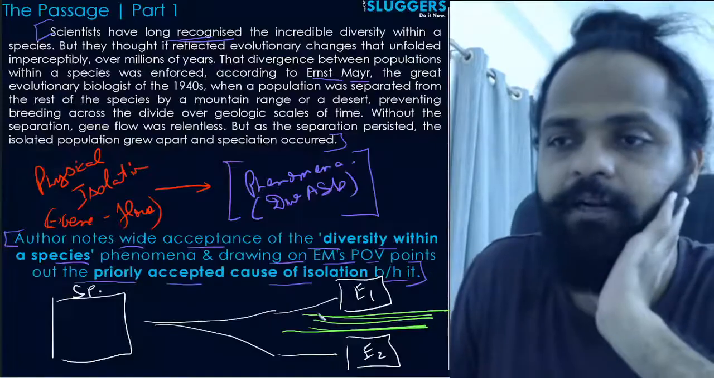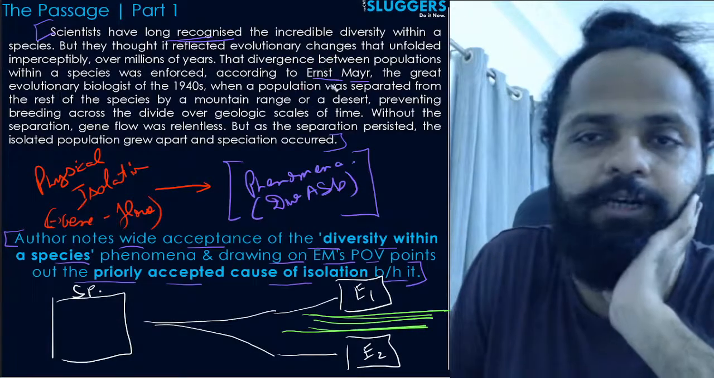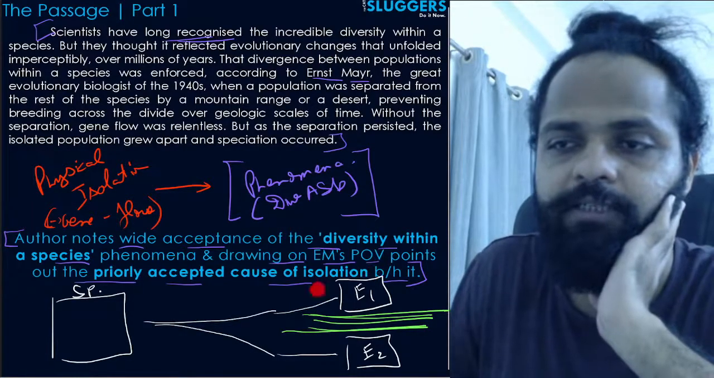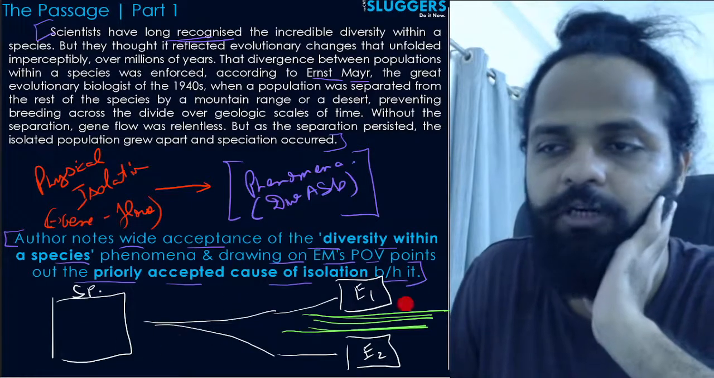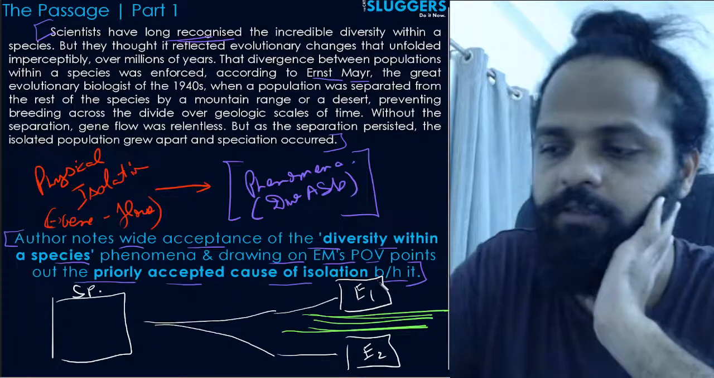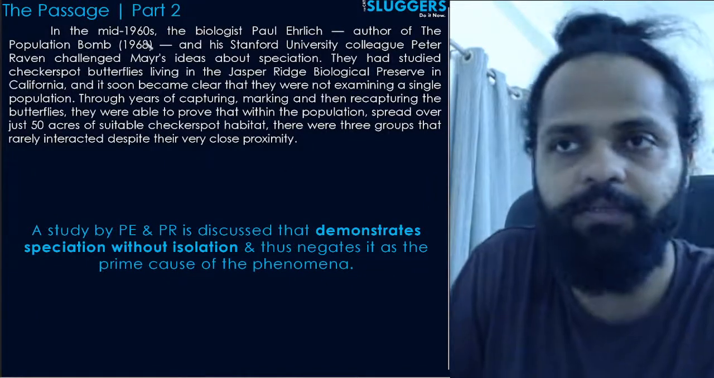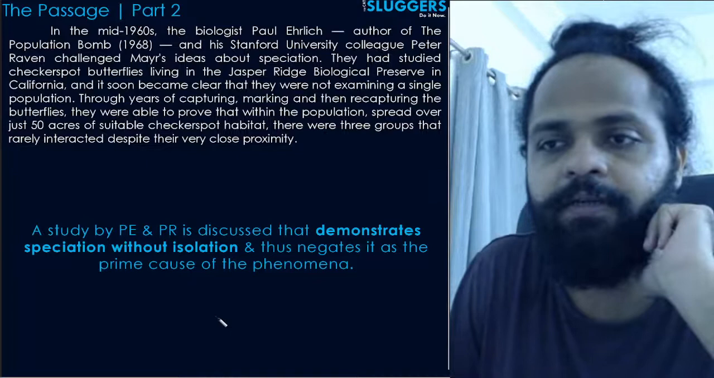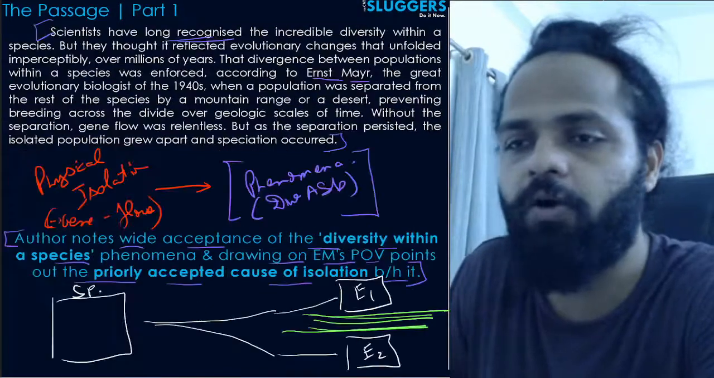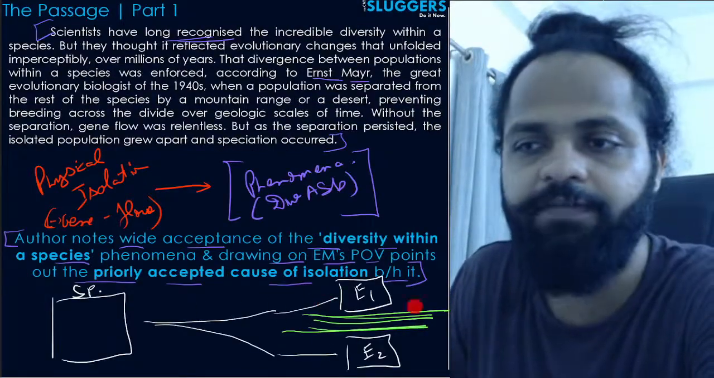So in the first paragraph, the author said that Ernst Mayr के हिसाब से the speciation, this diversity within the same species occurred because of isolation, right? Because of isolation. Here in this paragraph, he has demonstrated that there were two more scientists who came up within the mid 1960s, demonstrated that this speciation can occur within the species even without isolation.